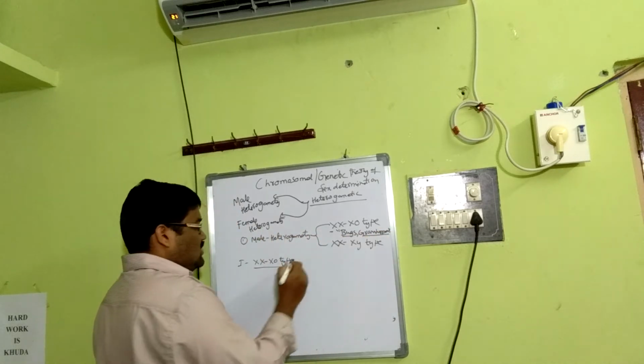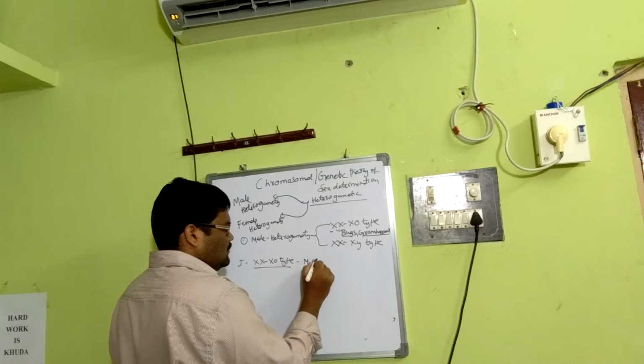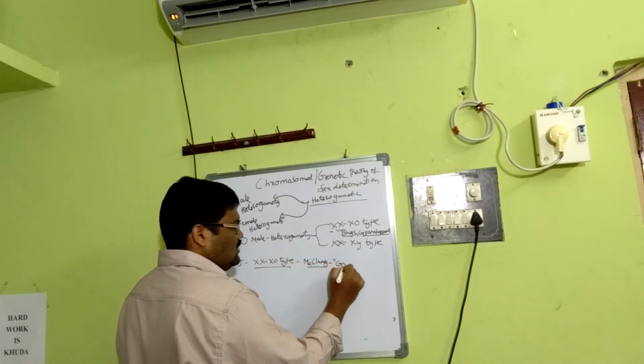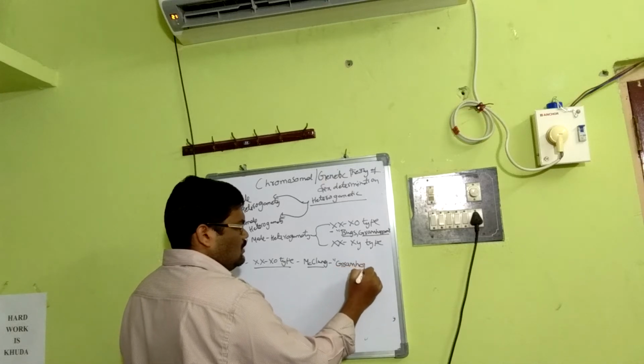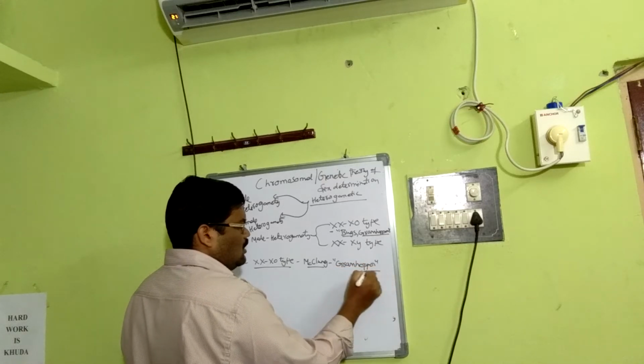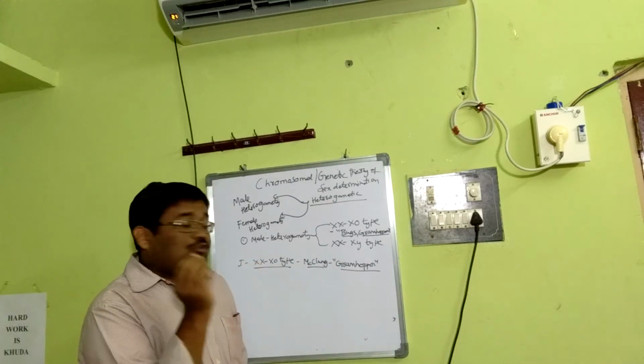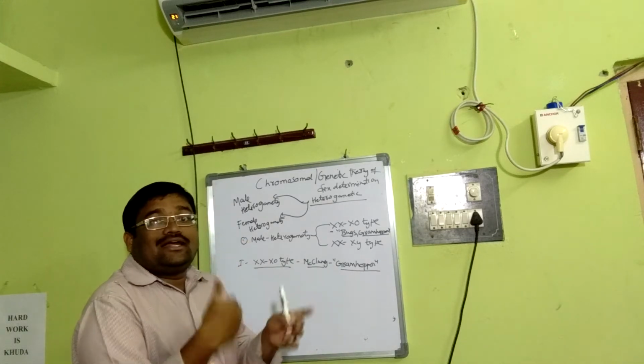McClung identified this concept in grasshopper. XX-XO, we have to focus on the fundamental issue so that we can understand better.